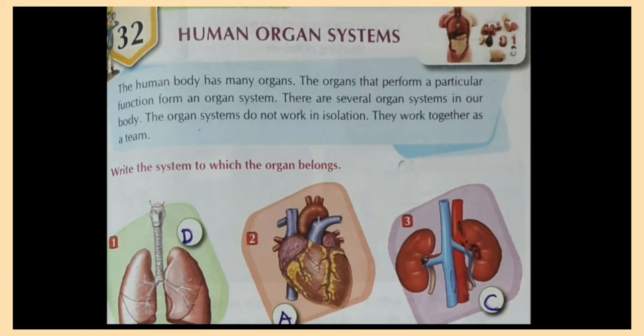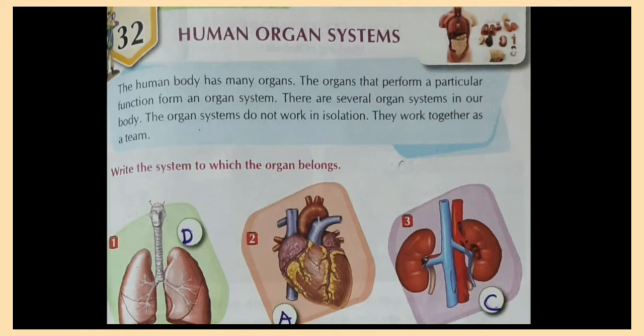In science, if you have studied a single cell, it is a single dot-like thing called a cell. Afterwards, a group of cells of one type come together and form a tissue. Afterwards, these tissues join together to form an organ. An organ can be an internal organ like the kidney, stomach, intestine, or heart. These are different organs in our human body, and there are various organs for different functions.